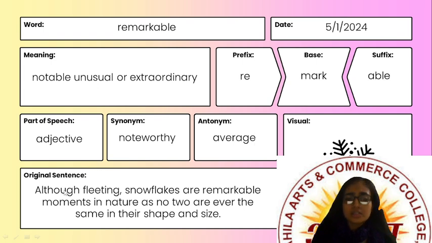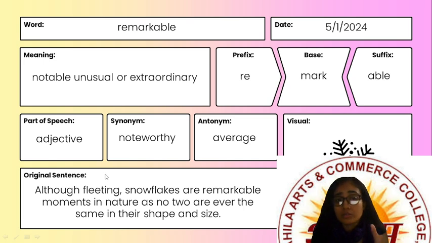The sentence is: although fleeting, snowflakes are remarkable moments in nature, as no two are ever the same in their shape and size. So this is the word remarkable used in a sentence, and this is a visual given. We are talking about snowflakes, so they have given us the image of snowflakes.